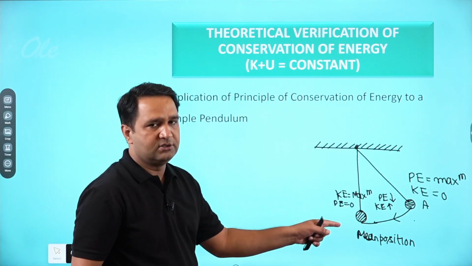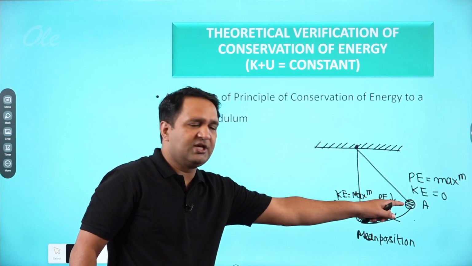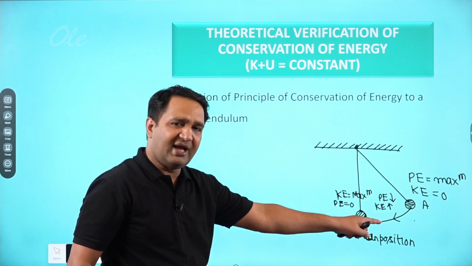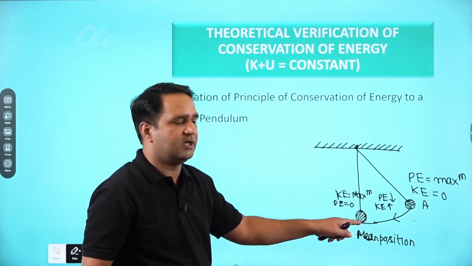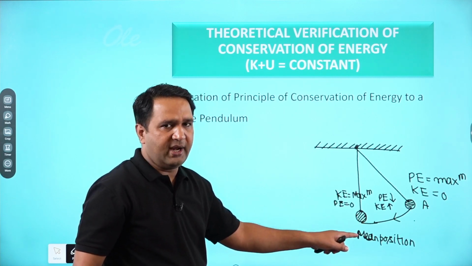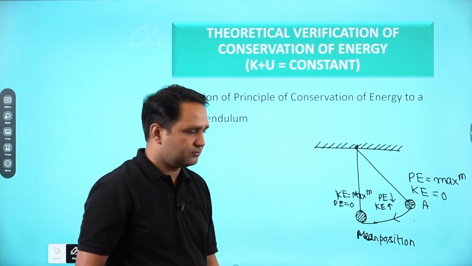Why? Because whatever the potential energy was, it was continuously converting into kinetic energy. So the kinetic energy is maximum at the mean position, while the potential energy is 0.